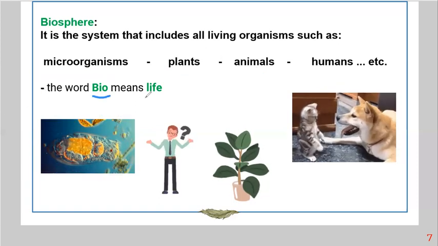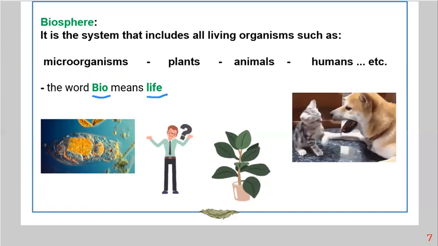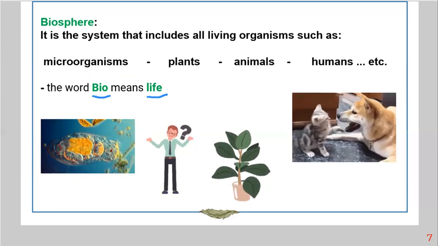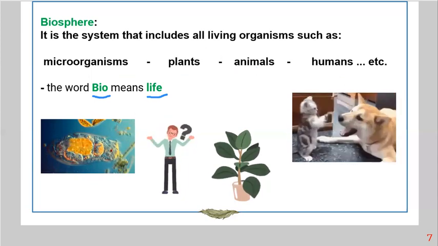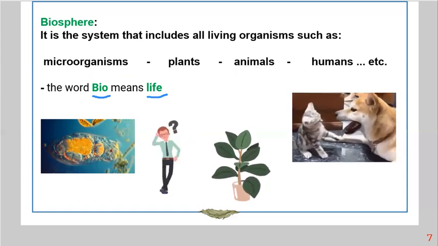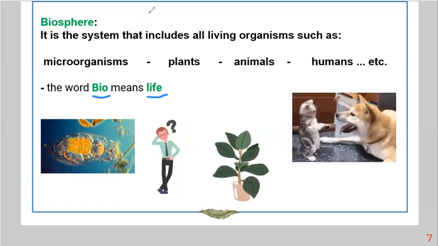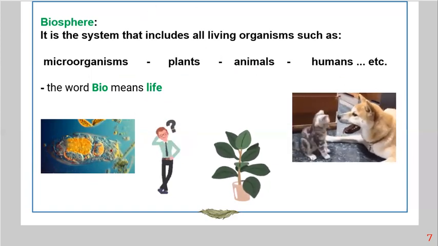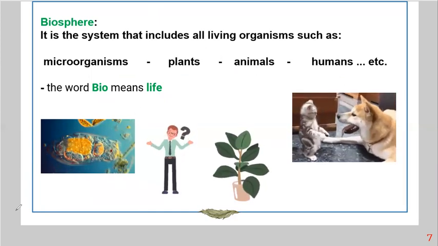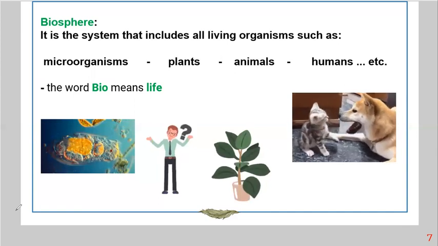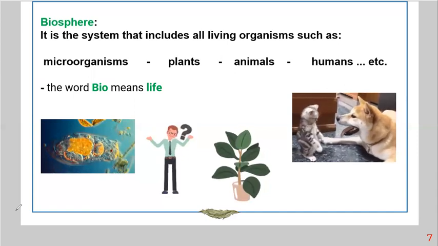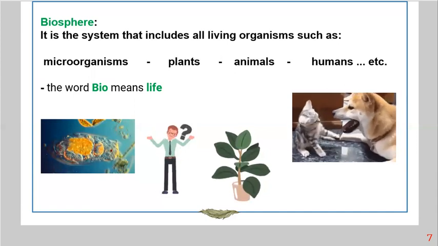And the word bio means life. So again, geo means earth, hydro means water, atmos means vapor, and bio means life. So we've talked about the four systems we have: atmosphere, geosphere, biosphere, and hydrosphere. Shall I repeat this again? Geosphere, biosphere, atmosphere, and hydrosphere.